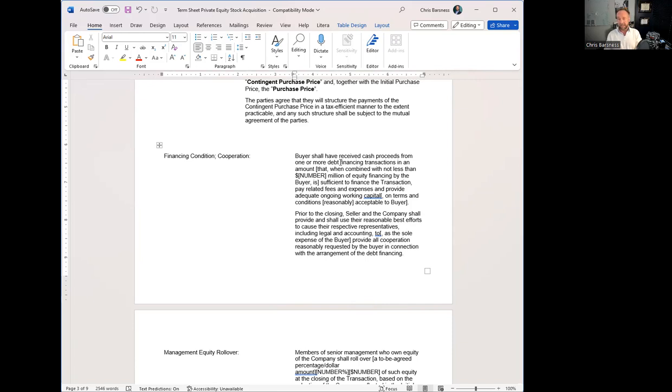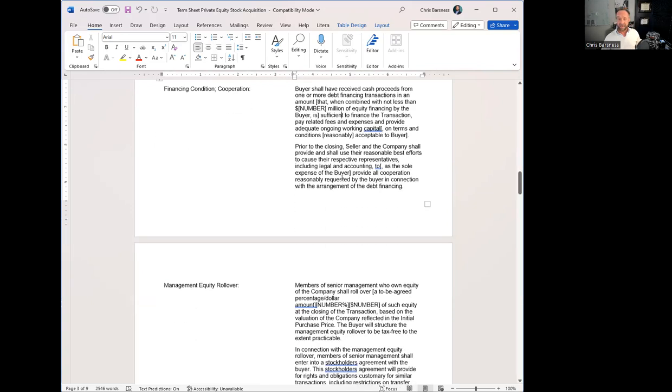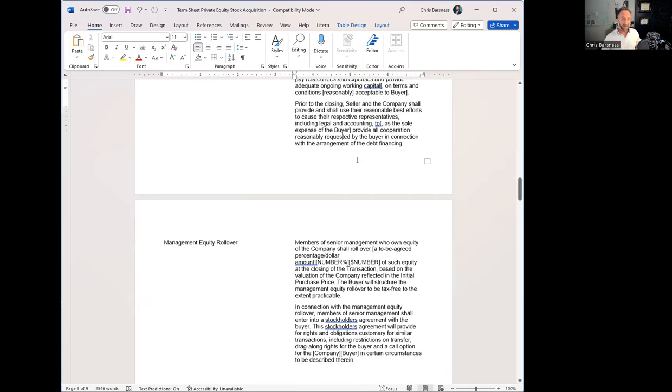So that's what this says. It's saying basically we're going to try to get a loan. You agree to cooperate. If it's the seller, we need bank statements, so that the bank can say, yes, this company is doing well or not. Then the seller needs to provide all that information and cooperate. And if we can't get our loan, then are we able to walk away? Do we owe anything for a deposit?